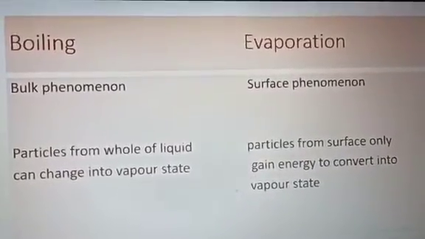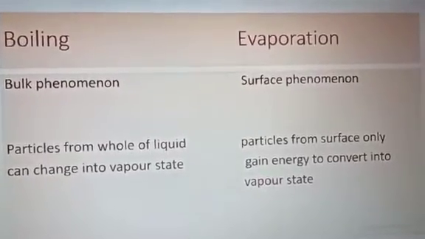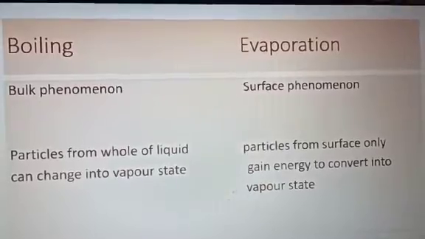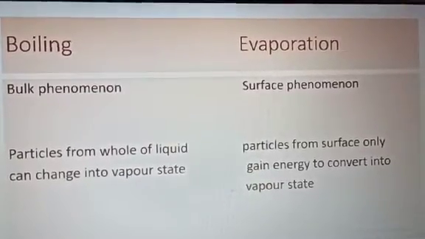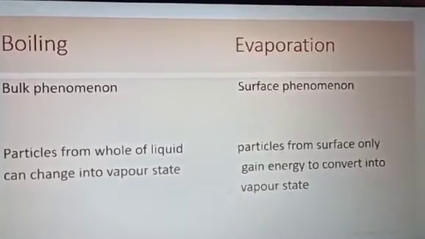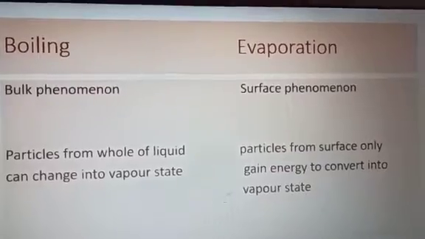So what happens when you are boiling water? You know that the lower part of the water, which is near the heat or near the burner, the particles get heated, they get energy and move up, and from up the particles come down and take energy again.